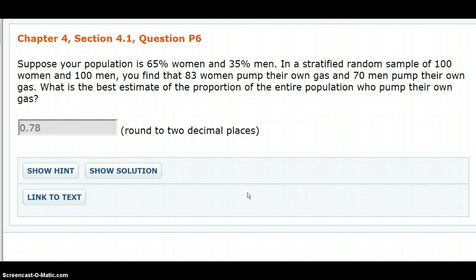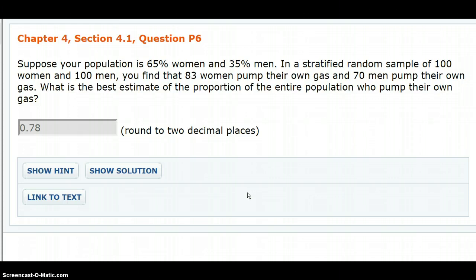And we have a stratified random sample of 100 women and 100 men. So first of all, you might notice that we're choosing equal numbers of women and men, even though our actual population has a lot more women. You might wonder why we would do that. So in research, often we'll do that to make sure that we get enough people from some minority group or some group that's not very represented in the population. This allows us to get a high enough sample size from that group so that we can do different analyses.